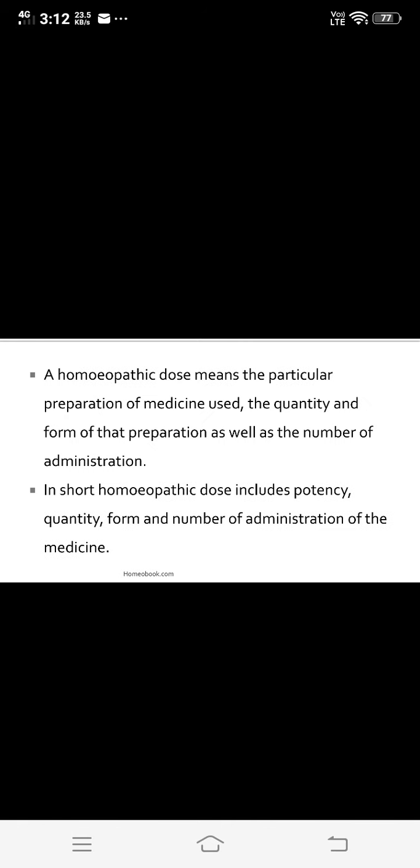A homeopathic dose means the particular preparation of medicine used, the quantity and form of that preparation, as well as the number of administrations. So what is the homeopathic dose? It is the particular preparation of medicine used, the quantity and the form of that preparation, as well as the number of administrations. It means how the medicine is prepared, what is the quantity and form of that preparation, and the number of administrations.